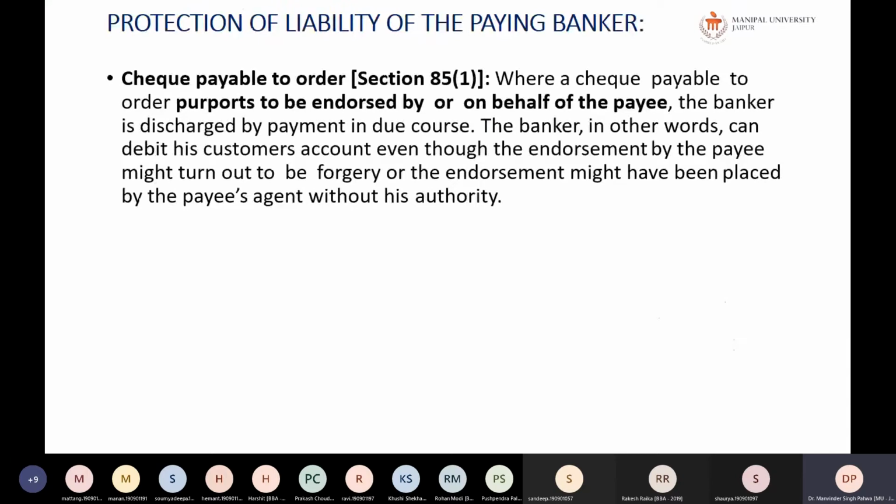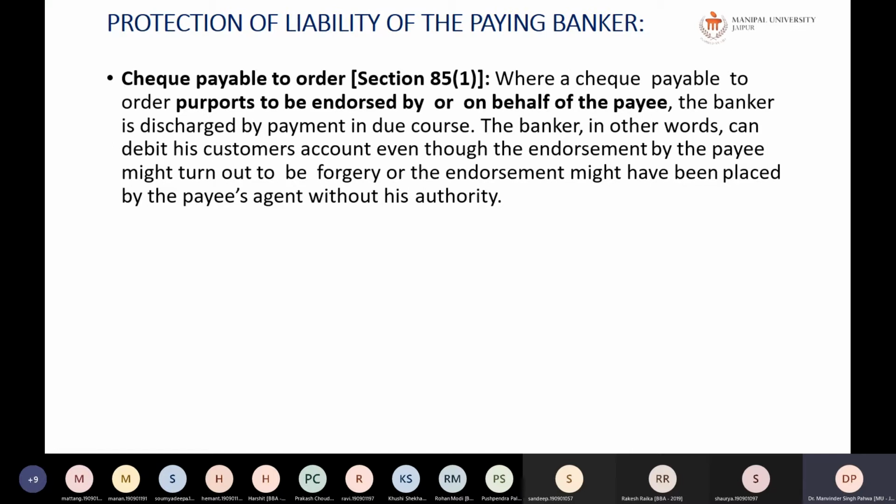Next is the protection of the liability of the paying banker. Check payable to order, where the check payable to order purports to be endorsed by or on behalf of the payee, the banker is discharged by payment in due course. So the banker, in other words, can debit his customer's account even though the endorsement by the payee might turn out to be a forgery, or might have been placed by the payee's agent without his authority.